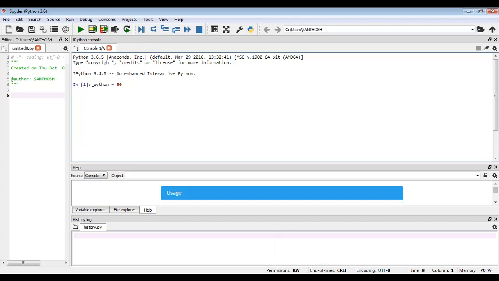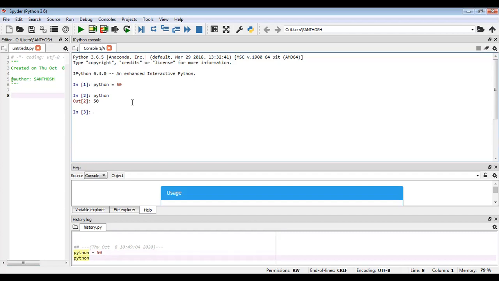For this Python, some memory will be allocated. That memory depends on the value. We already assigned the value 50, which is an integer. How much memory is needed will be assigned by your computer. Next, if you want to know what value is stored inside this Python variable, just type Python, and it will print 50, because inside Python we stored 50.